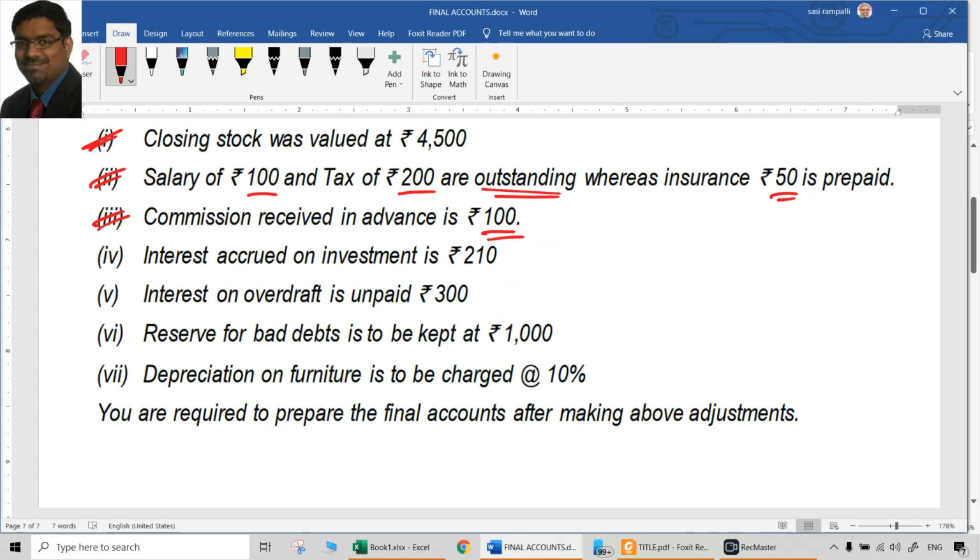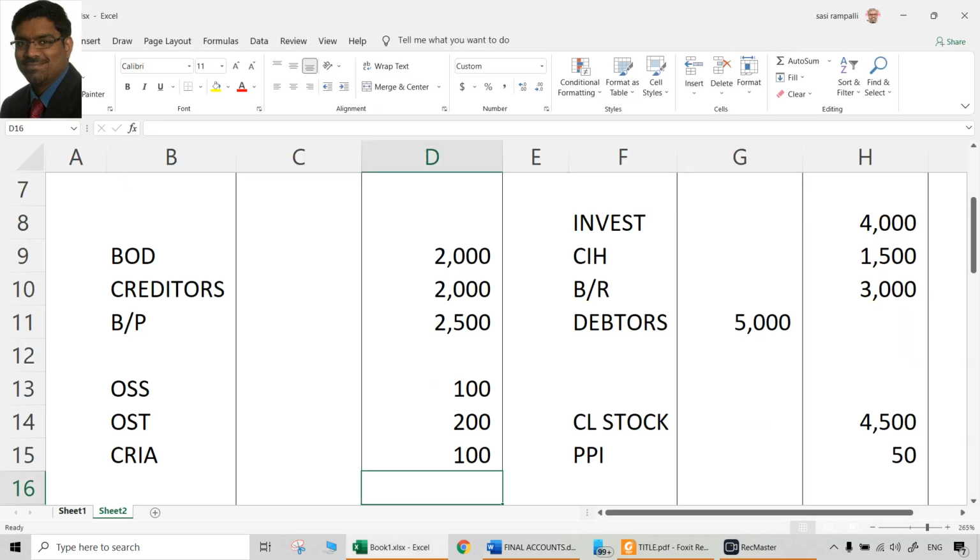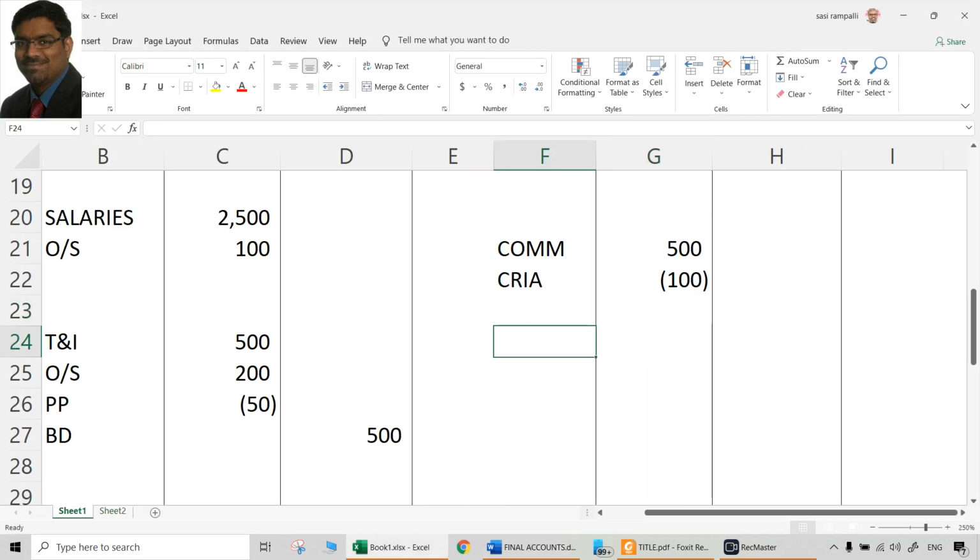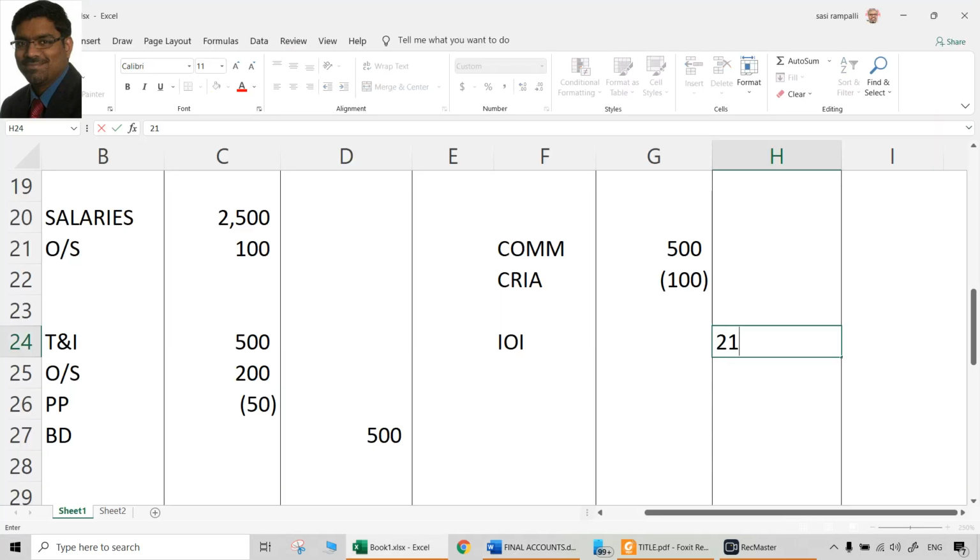Then interest accrued on the investments is 210. Means we are supposed to receive that. We did not receive. We have an investment. We have not received that, but it is accrued. Means we earned that. So definitely it is an income first of all. So in the P&L account, interest on investments, we can take it as 210. That is a credit treatment first.